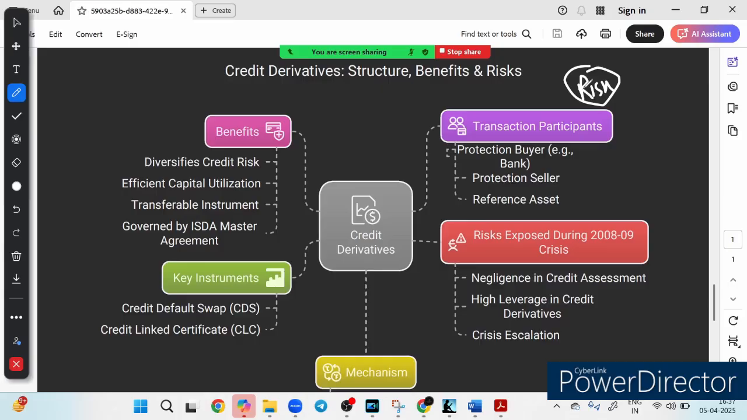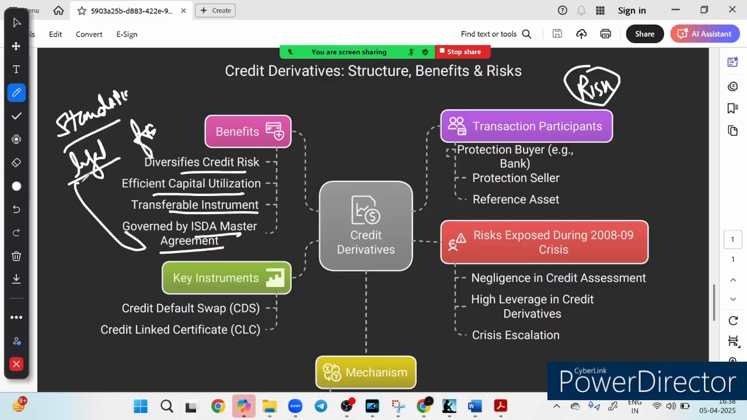Now, what are the benefits of credit derivatives? The first is that it diversifies your credit risk, reducing the exposure to a single borrower. Second is efficient capital utilization, which means the bank can lend more while keeping risk under control. The third is a transferable instrument, so these contracts can be traded in the market. The fourth is that it is governed by the ISDA master agreement. You know ISDA, International Swaps and Derivatives Association. It ensures two things: standardization, and a legal framework. So these are the specific benefits of credit derivatives.